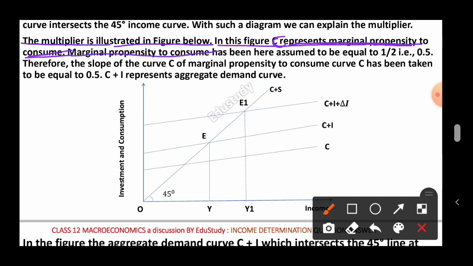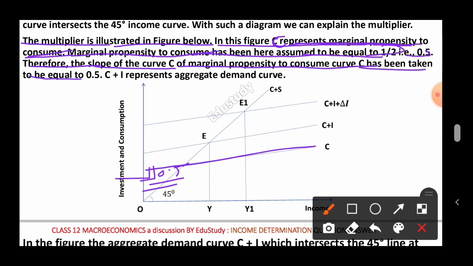Marginal propensity to consume has been assumed here to be equal to half, that is 0.5. Suppose we are taking 0.5. This is the slope of this C curve. The slope of this C curve will be 0.5. Therefore, the slope of the curve C, the marginal propensity to consume, has been taken to be equal to 0.5. So C plus I represents the aggregate demand curve.